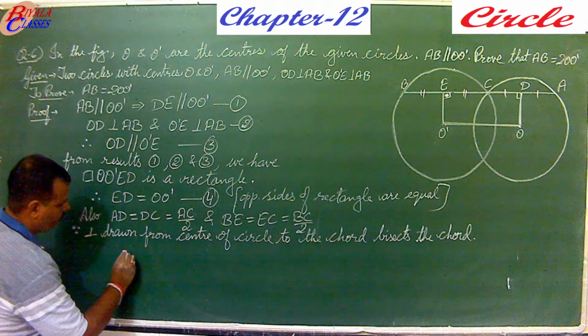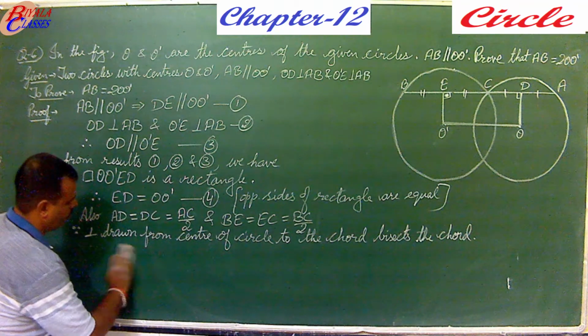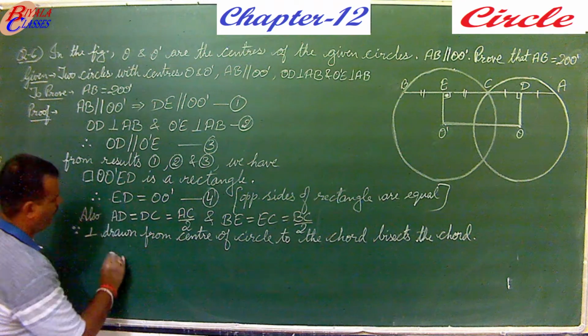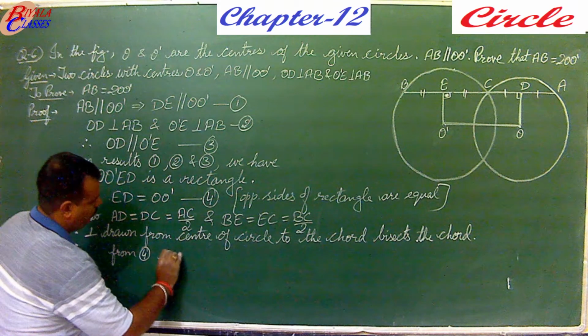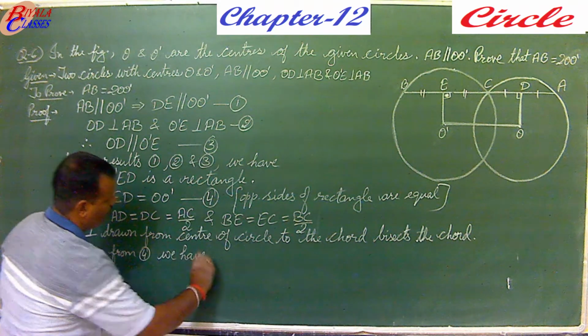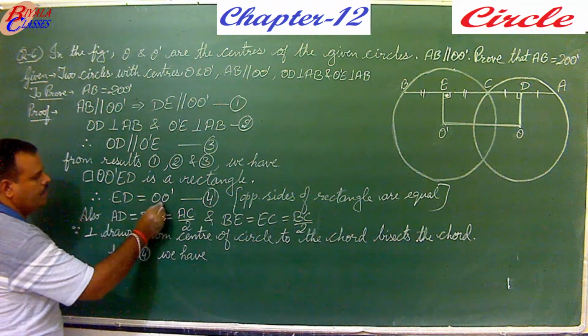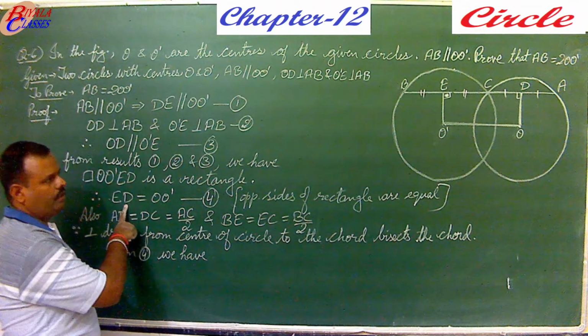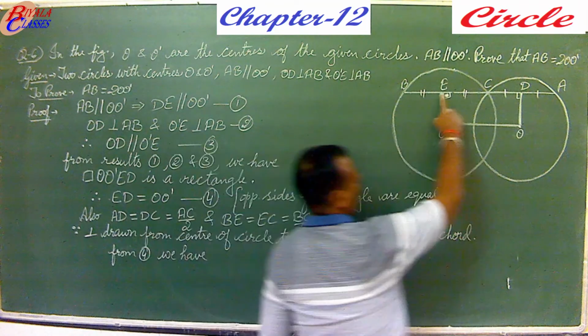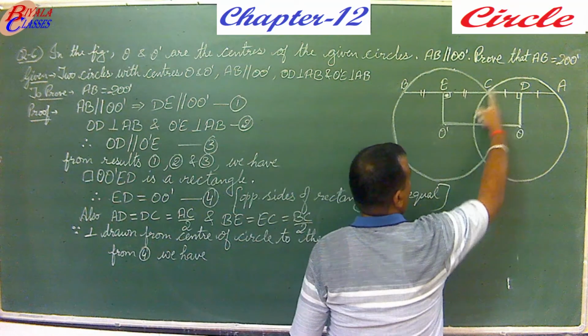Now from 4 we have that ED is equal to O dash. So this ED can be written as EC plus CD.